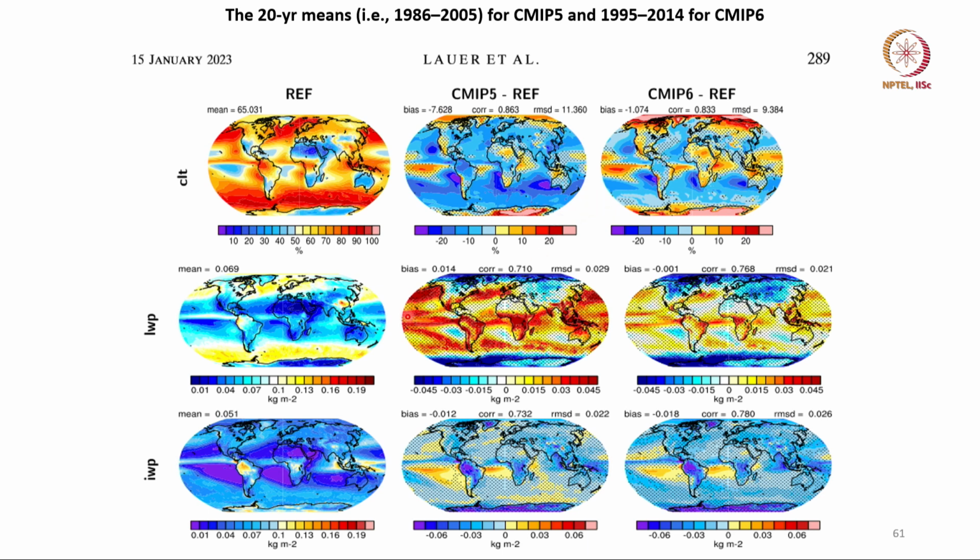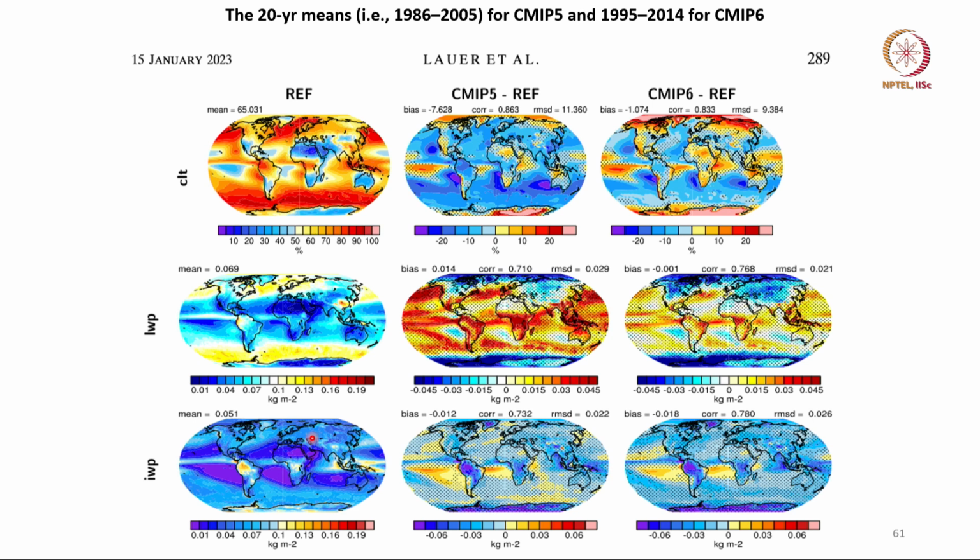If you relate that to liquid water path, the total amount of liquid water from the surface to the top of the atmosphere, you see that the liquid water path is too high in CMIP 5, and it is somewhat reduced in CMIP 6, but still is positive, and liquid water path is too low in the polar regions.